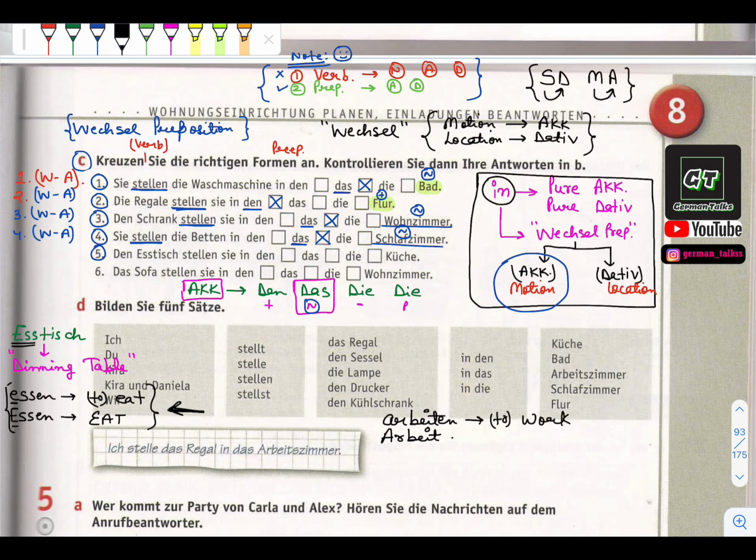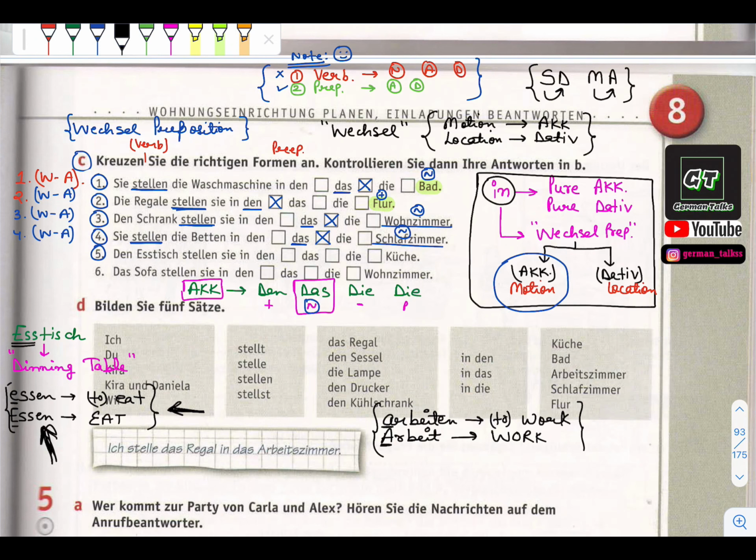Here this is to work, and here it is only work. So again small and capital. So this is a different case, and here the spellings are both the same. So there are some cases which you are going to see in A2 level. Now I hope till here it is clear.